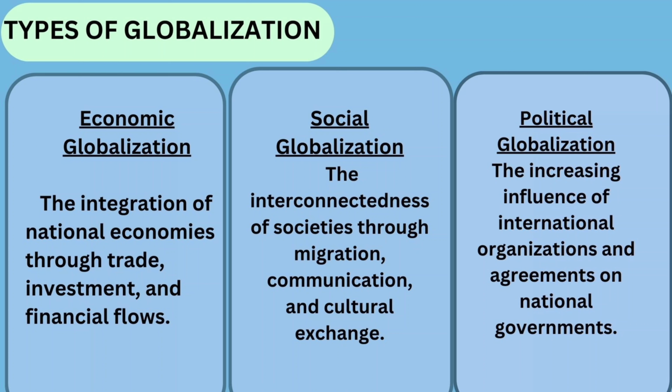Economic globalization means the countries trade between themselves and have financial flows and exchange of goods. And social globalization means the citizens and people from different countries migrate to other countries, and it causes cultural exchange in different countries. Political globalization means how influential one country's political decision can be to other countries.